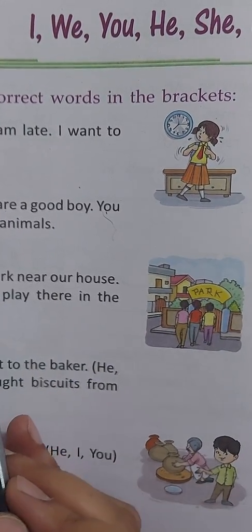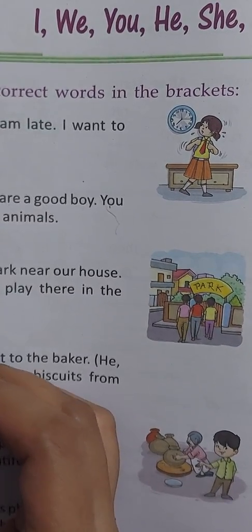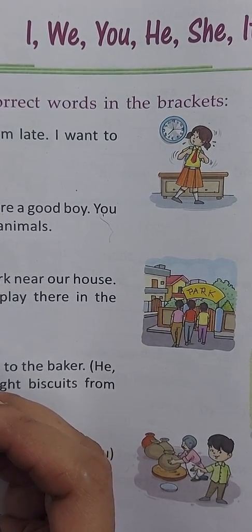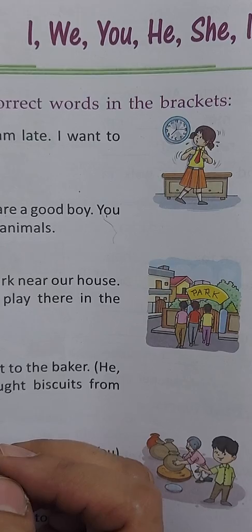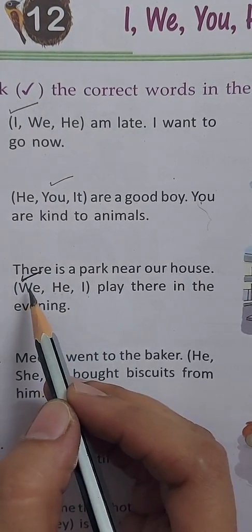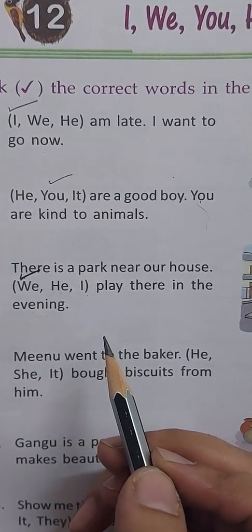So what will we take here? We'll take we. And when do we use we? When we are talking about others including oneself. Okay? So, there is a park near our house. We play there in the evening.